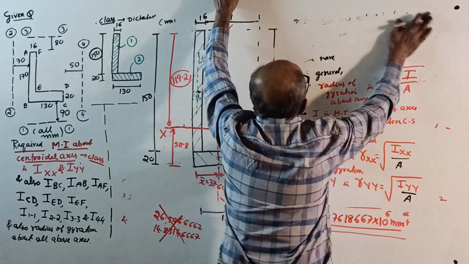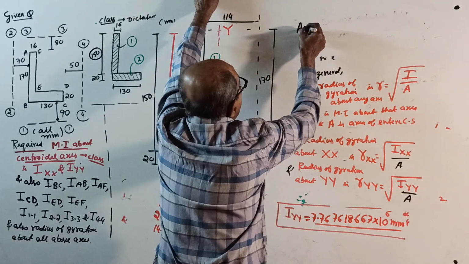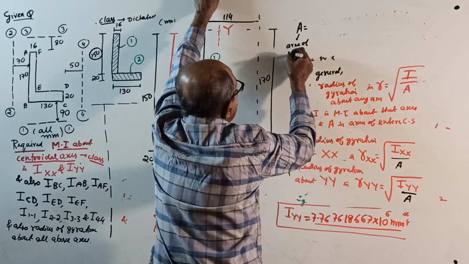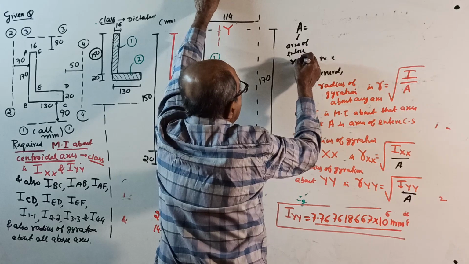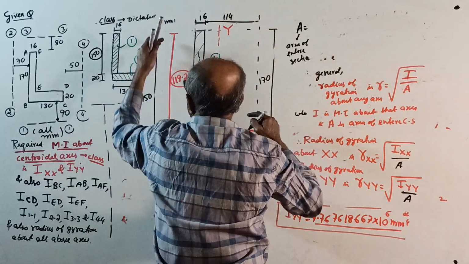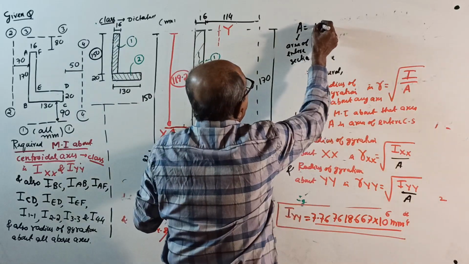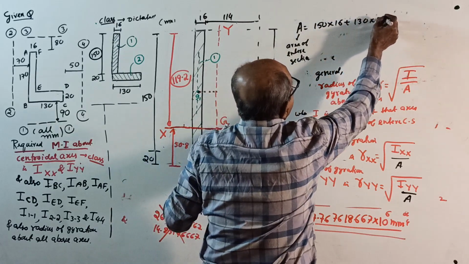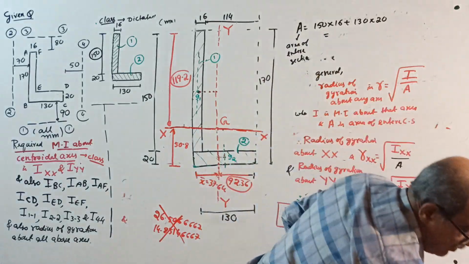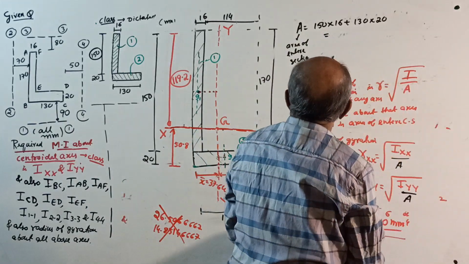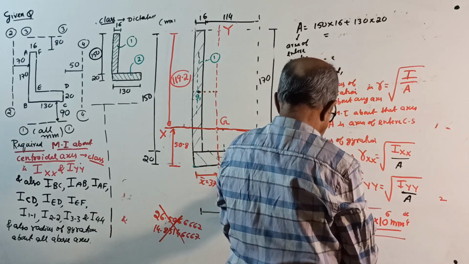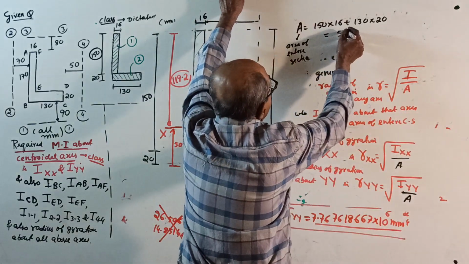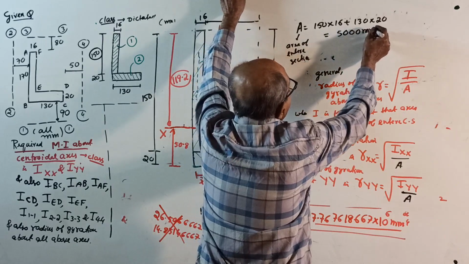Now write here. Entire area, area of entire section, total area equal to 150 into 16 plus 130 by 20. That is equal to, I think, 5,000. It should be a round number, otherwise the centroid cannot come that way. 150 into 16 plus 130 into 20 is, yes, 5,000. It is 5,000 mm square.